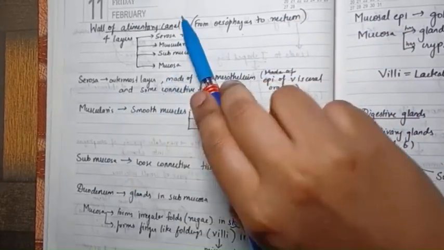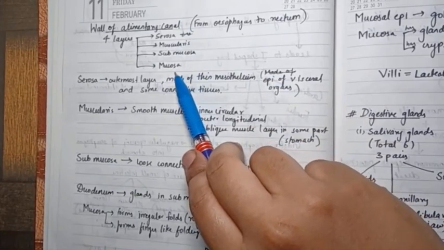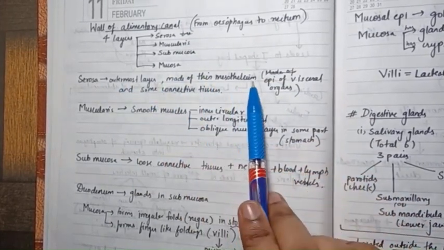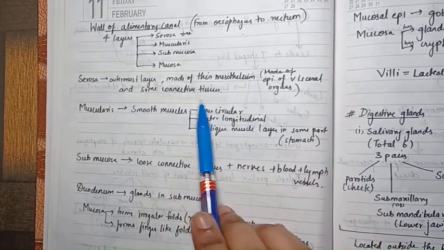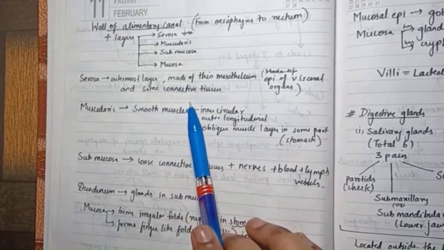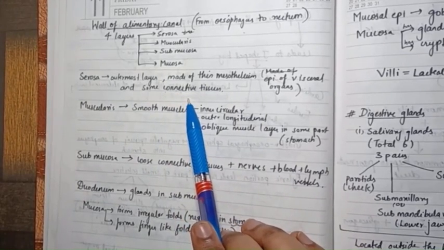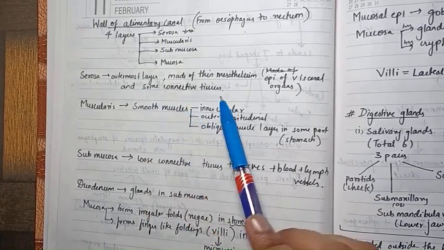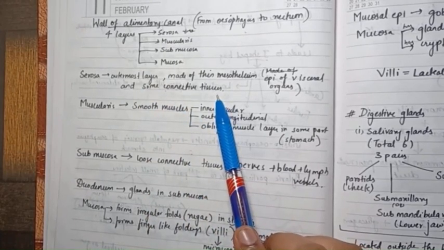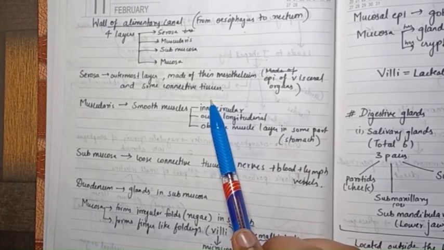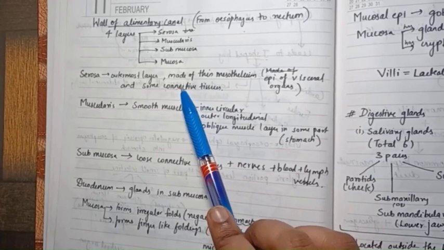Now all the 4 layers have their own constituents. Serosa is the outermost layer, and it is made up of thin mesothelium and some connective tissues. These usually don't come as a separate direct question, but they might ask as usual sentence-based questions.